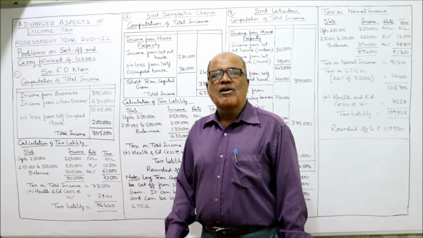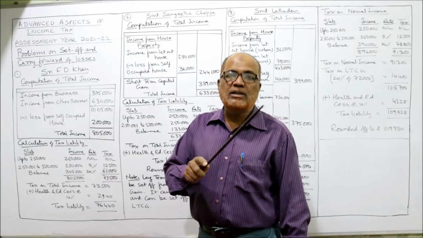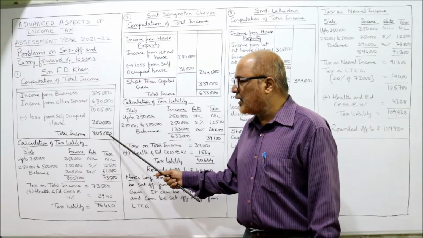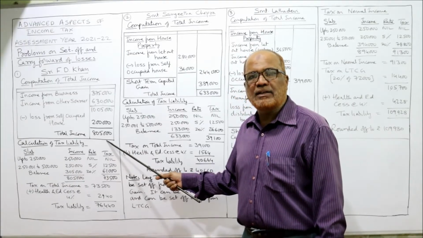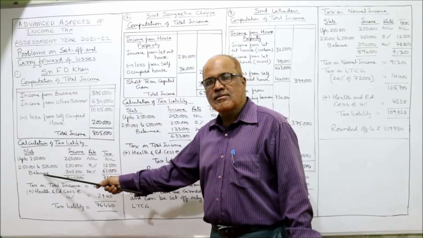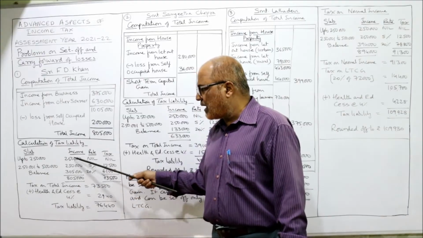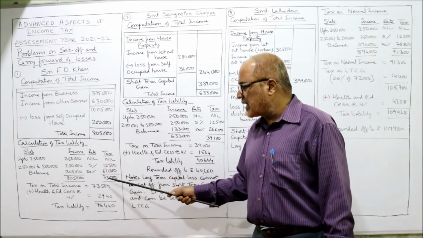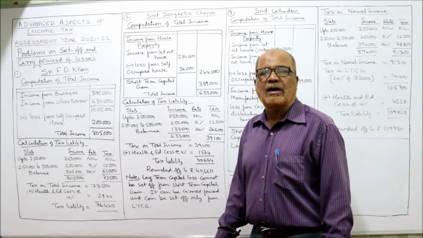The third slab is 5 lakh 1 to 10 lakh rupees. But our income is not going up to 10 lakh. Our income is only 8,05,000. So I am taking the balance. 8,05,000 minus 5 lakh is 3,05,000, at 20%, 61,000. So total tax liability is 73,500.